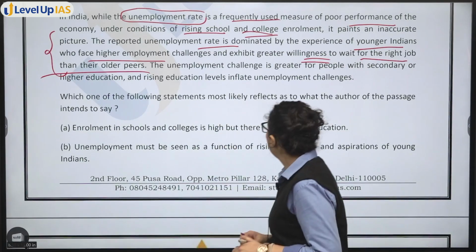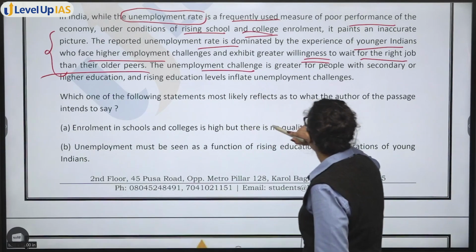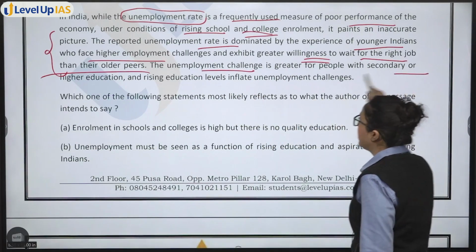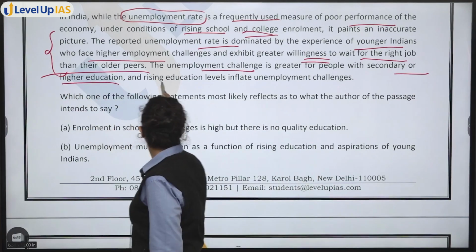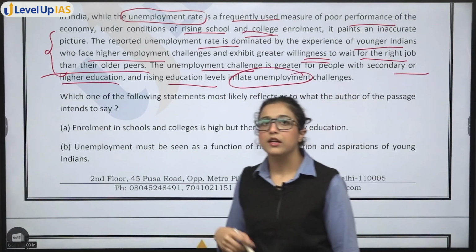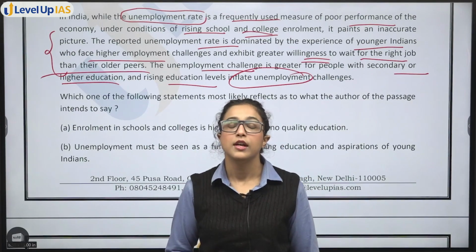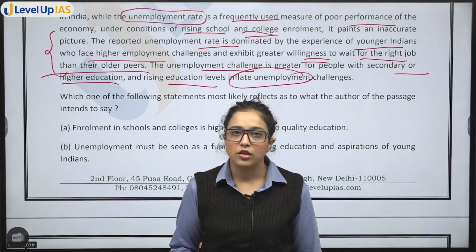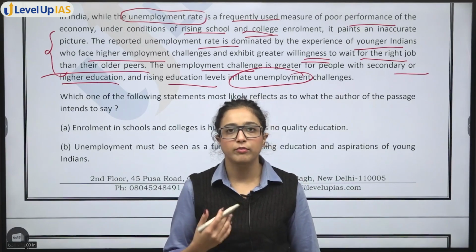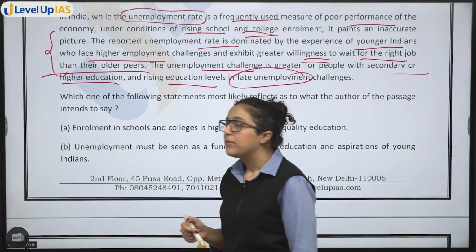Okay, so then unemployment challenge is greater for people with secondary or higher education, and rising education levels inflate unemployment challenges. Again, as you get educated more, you get more degrees, you expect a better job, a higher paying job, a job with better facilities, white collar jobs, right? So that is why you wait.